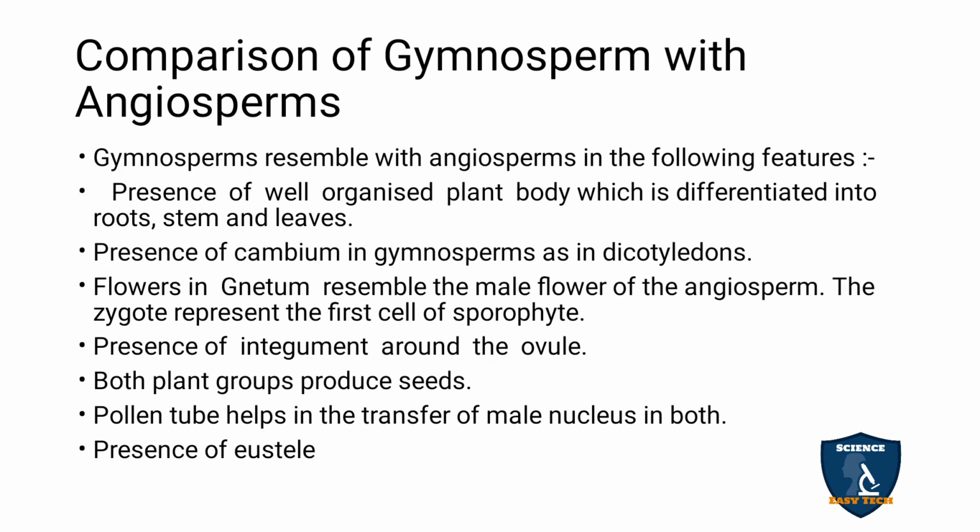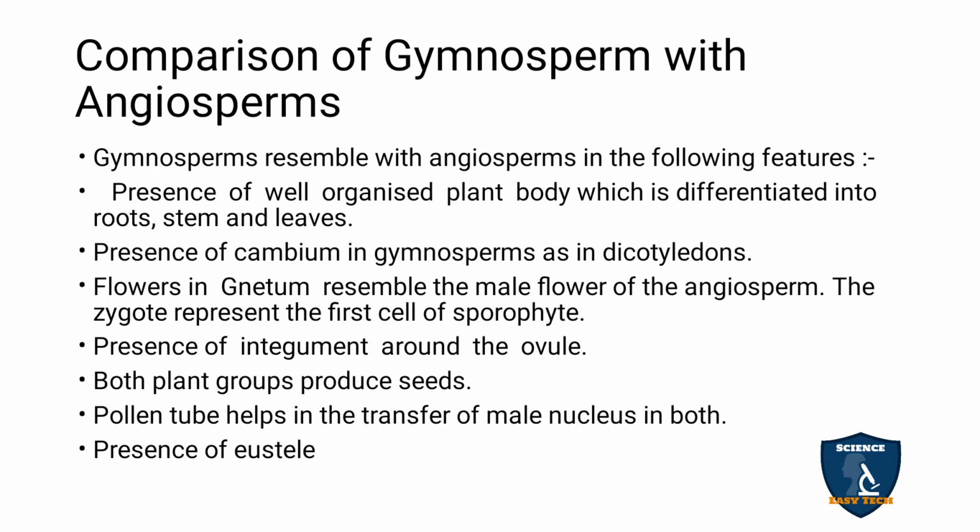Comparison of gymnosperms with angiosperms. Gymnosperms resemble angiosperms in the following features. The well developed plant body is differentiated into stem, root and leaves, same as in angiosperms. And there is presence of cambium in gymnosperms as in dicots.